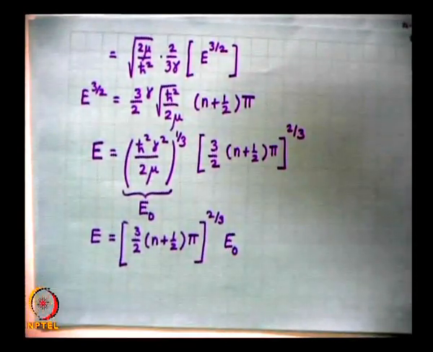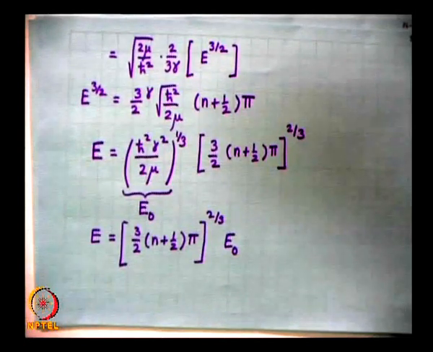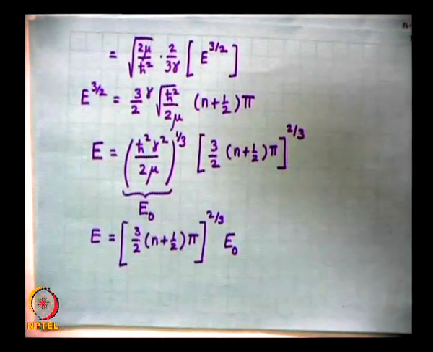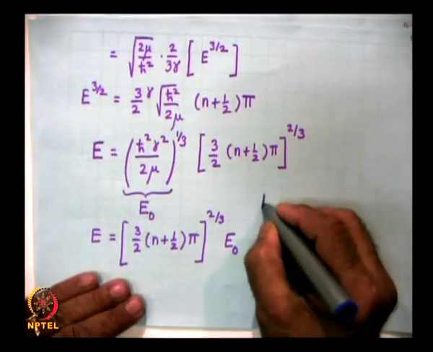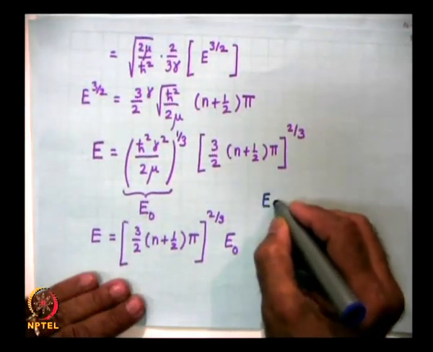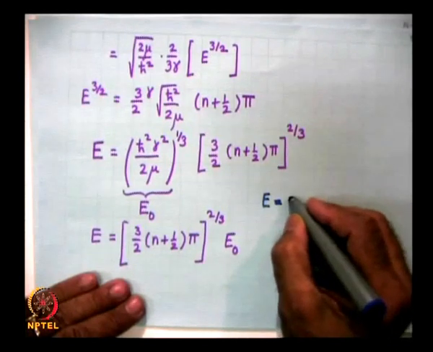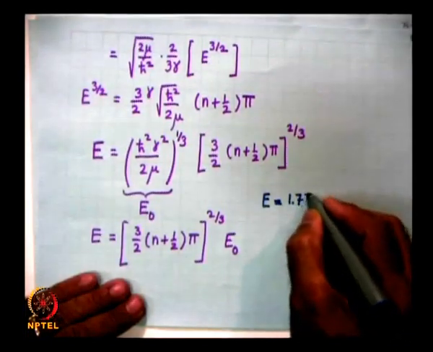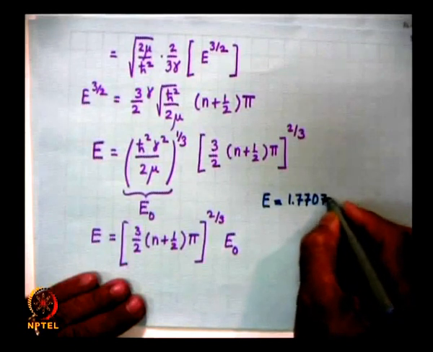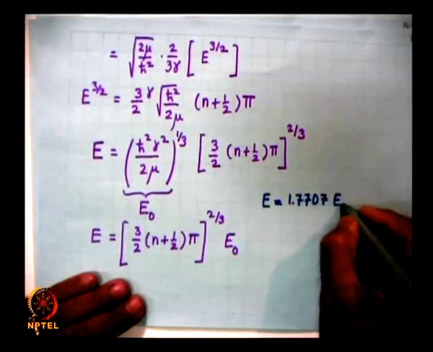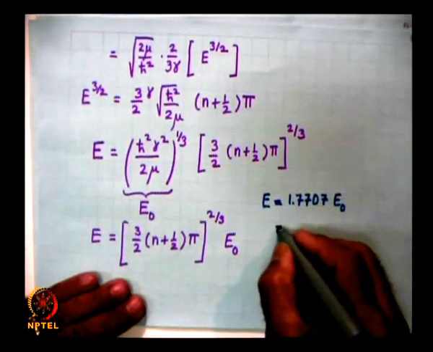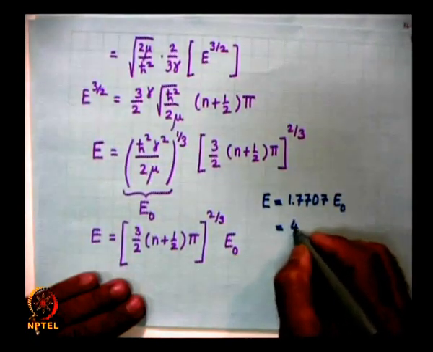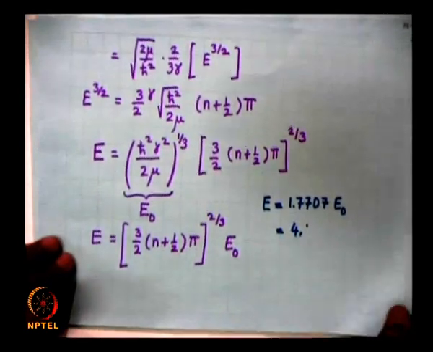So, this is an analytical expression, and if you substitute the values of n equal to 0, you will find that the allowed energy levels come out to be 1.7707 E0. This is for n is equal to 0. Let me write it down on a separate page.